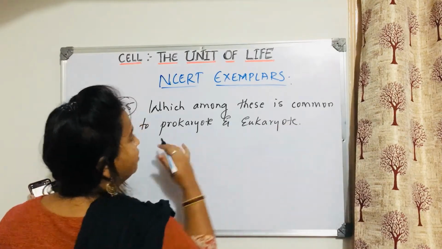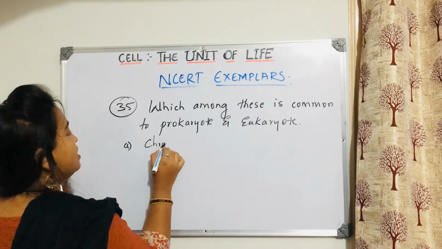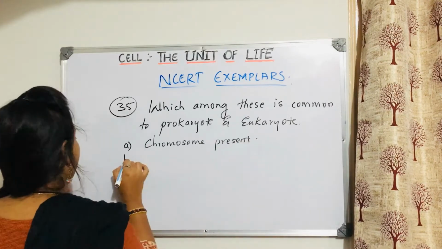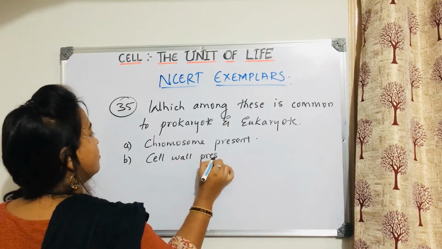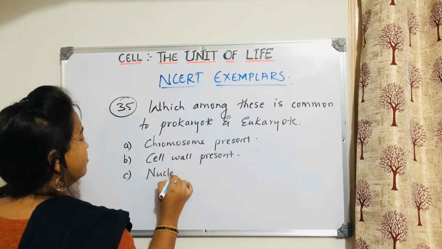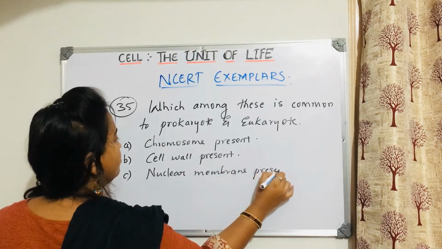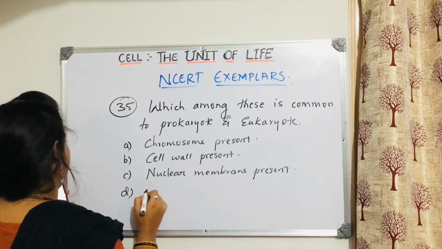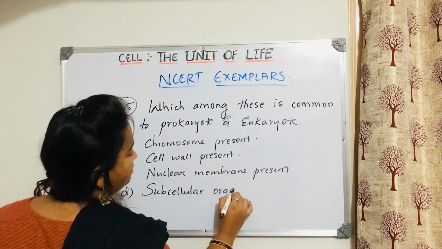Which is common for both? Options are: A, chromosomes present. B, cell wall present. C, nuclear membrane present. D, subcellular organelles present.